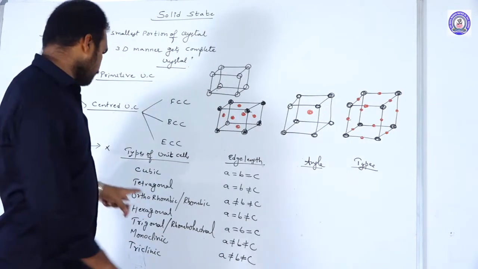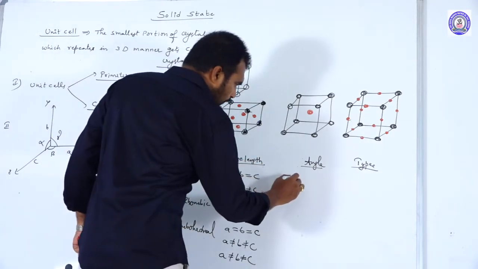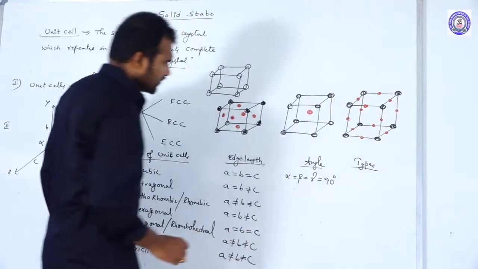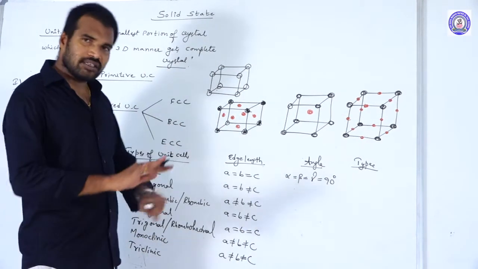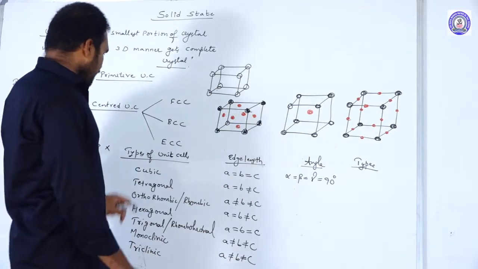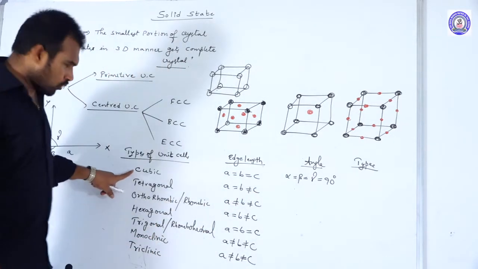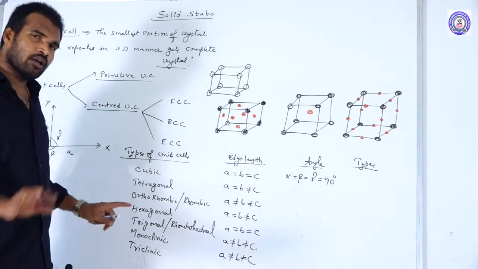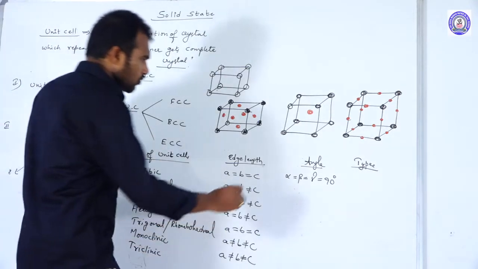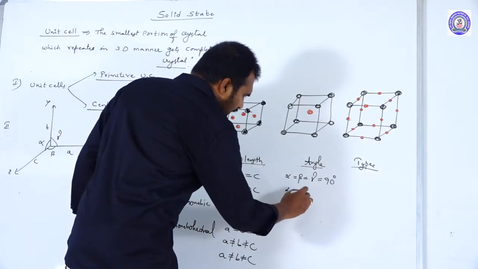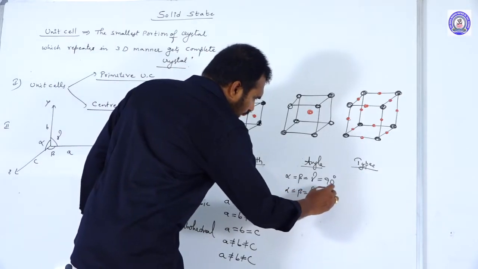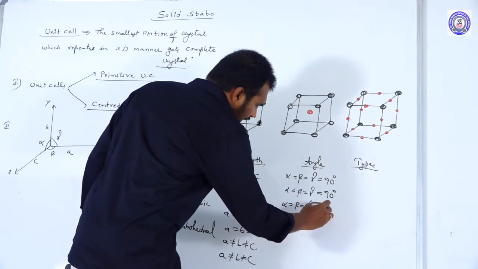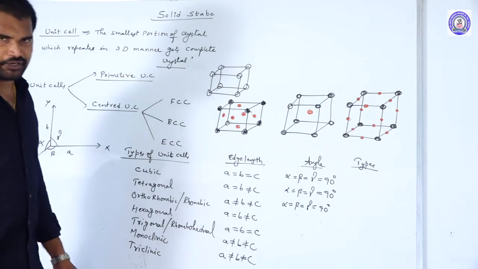If you take cubic, alpha is equal to beta is equal to gamma is equal to 90 degrees. If you take the cube, all angles are perpendicular to each other. Whereas in cubic, tetragonal and orthorhombic, in these first three, all angles are perpendicular. So alpha is equal to beta is equal to gamma is equal to 90 degrees. First three, all are perpendicular.